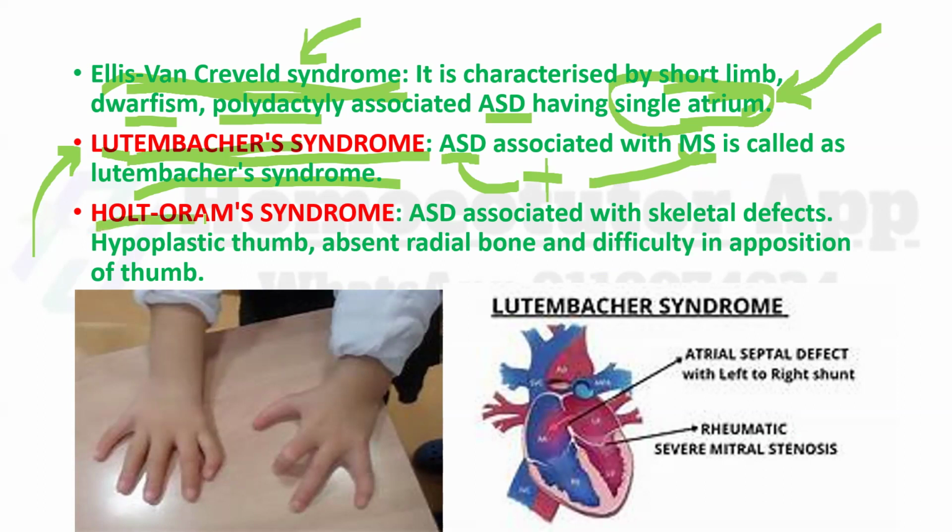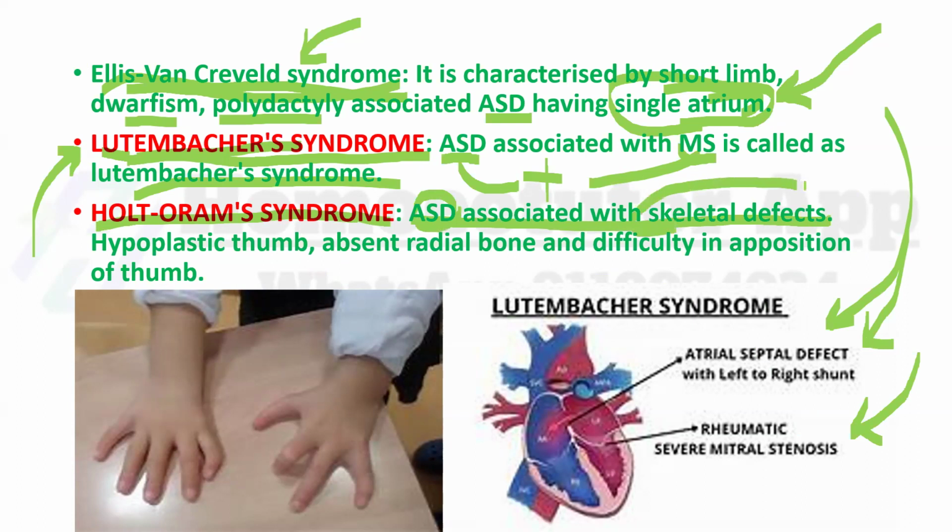Next, we have Holt-Oram syndrome. You can see here in the image, ASD is associated with MS. This is the condition of Lutembacher syndrome. And the next syndrome, Holt-Oram syndrome, is ASD associated with skeletal defect. If ASD is associated with a skeletal defect, this is also a very, very important part of ASD.